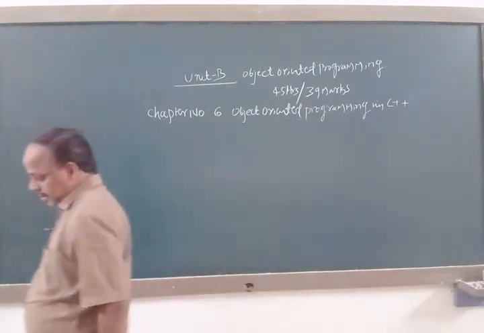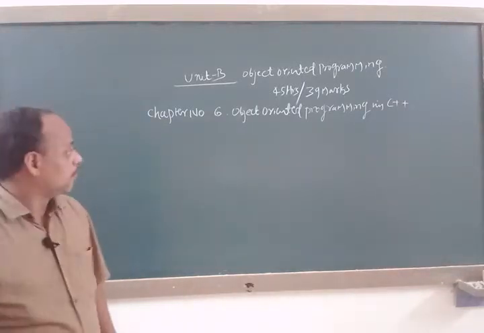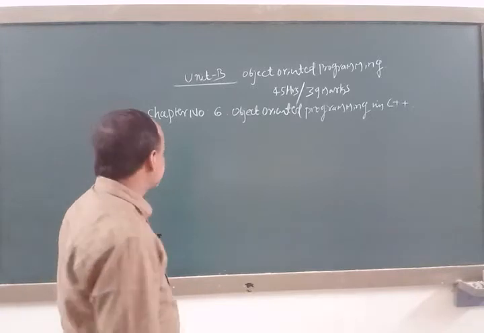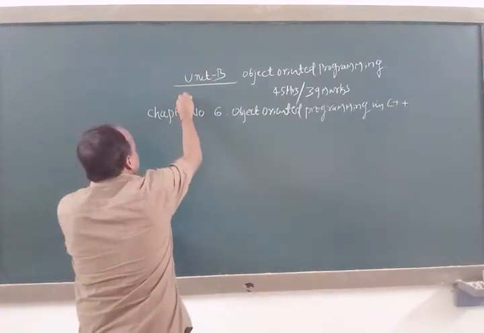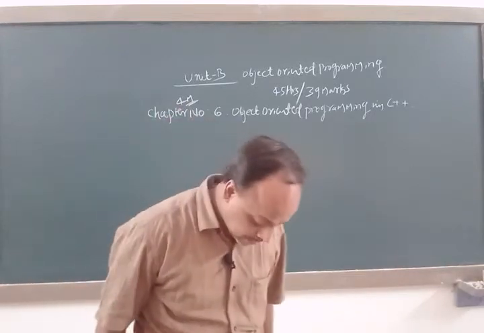From chapter number 6, we are going to get 4 marks in the annual examination.